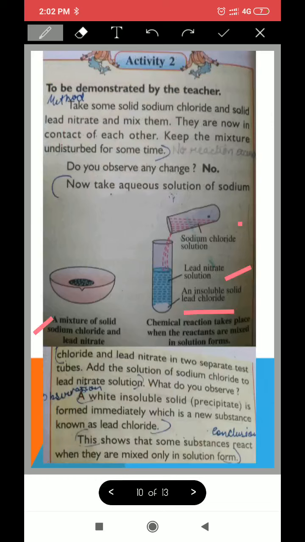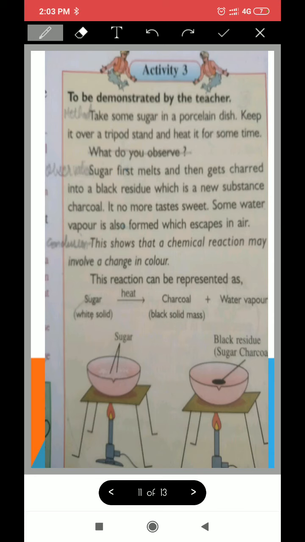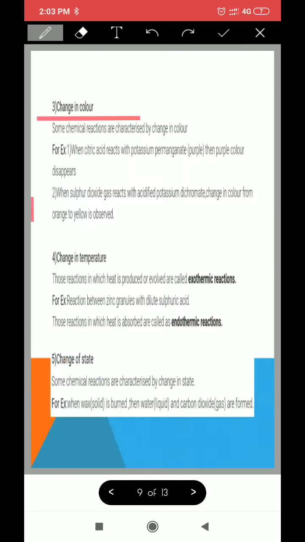Check this activity for this. Activity 3 in your textbook. See, we can take a china dish, porcelain dish, and put sugar in it. Okay, what color is sugar initially? White color, right? Now when we heat this sugar, we will see that the white color sugar changes into a black colored residue. So this black colored residue, what is it? It is actually sugar charcoal. But because of this color change, we can say that a chemical reaction has taken place there.